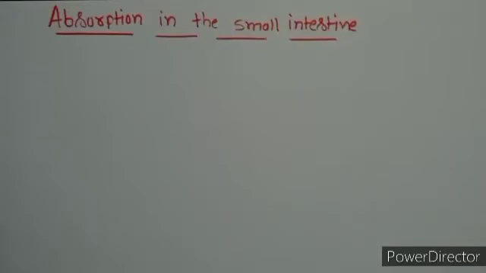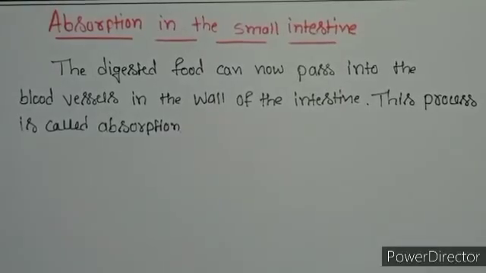Students, now we are going to know about absorption in the small intestine. So how is food going to be absorbed in the small intestine? The digested food can now pass into the blood vessels in the wall of the intestine. This process is called absorption.